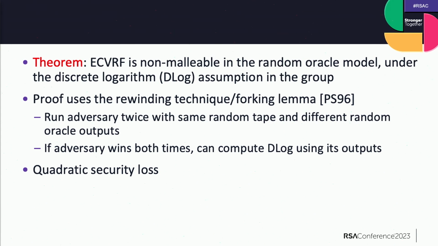Just to very briefly recap, the basic idea is you run the adversary twice, and you break the discrete logarithm assumption if the adversary wins twice. So this means that you have a quadratic security loss because you need the adversary to win twice. So the very high-level idea of this non-malleability proof is roughly the same as the idea of proving the Schnorr signature scheme secure. But there are some technical differences.